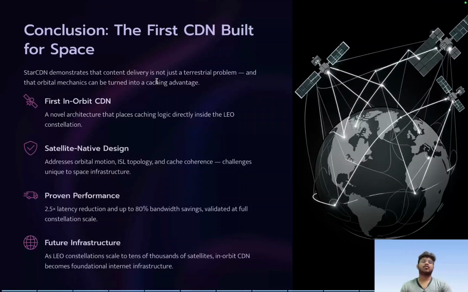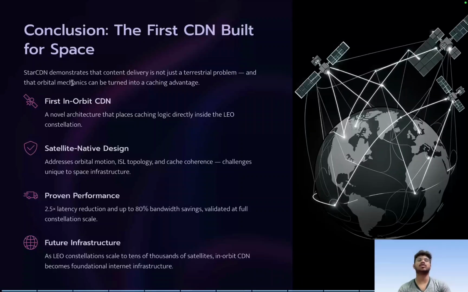Now coming to the conclusion part: the first CDN built for space. Star CDN demonstrates that content delivery network is not just a terrestrial problem, and that orbital mechanics can be turned into a caching advantage. So we are using the advantage of locality. That means a satellite circles a particular region, and after a few minutes a new satellite comes. We utilize this advantage by using relay fetch.